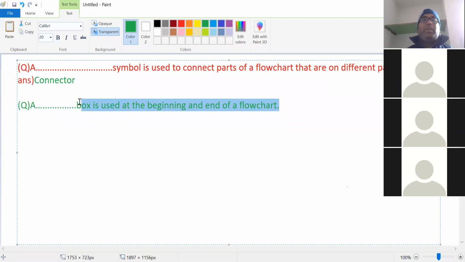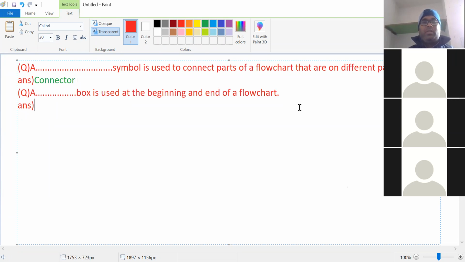Now answer the next question, everyone. Which box is used at the beginning and end of a flowchart? The terminal box. So the answer is terminal box. Terminal box is used at the beginning and end of a flowchart.